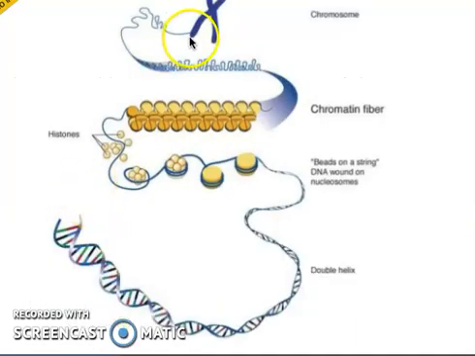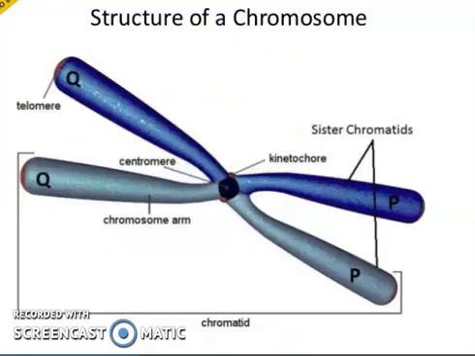Here you can see this is the DNA. DNA has different types of proteins called histone proteins. Then the chromatin fibers are there, and finally, if you make it condensed into a full-fledged shape, we can have this X-shaped chromosome, which is actually 2 arms attached at the central point called the centromere.